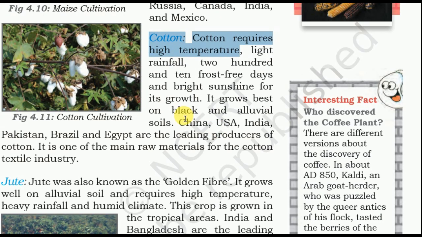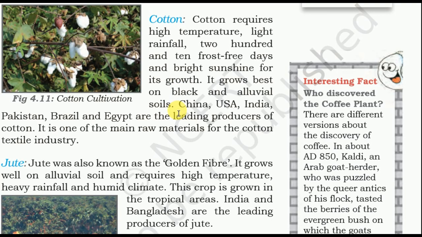Cotton is a fiber crop. Cotton requires high temperature, light rainfall, 210 frost-free days and bright sunshine for its growth. It grows best on black and alluvial soil, and it needs at least 7 months for the full cycle. China, USA, India, Pakistan, Brazil and Egypt are the leading producers of cotton. It is one of the main raw materials for the cotton textile industry. So the main input for the textile industry is cotton.